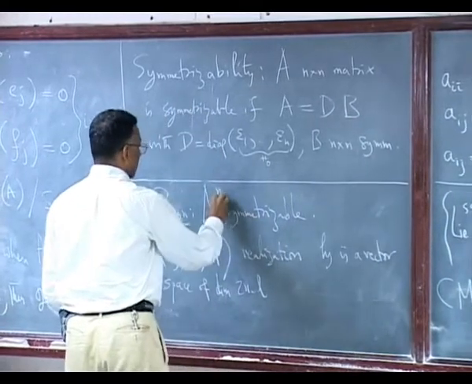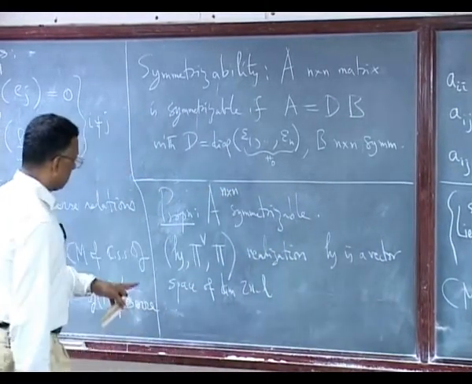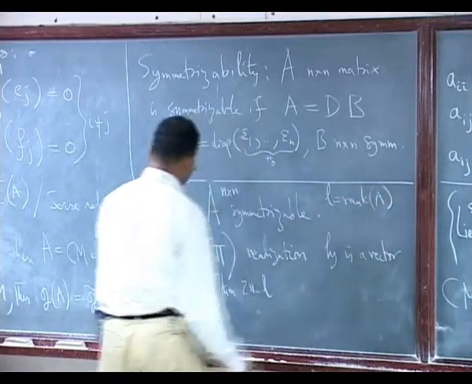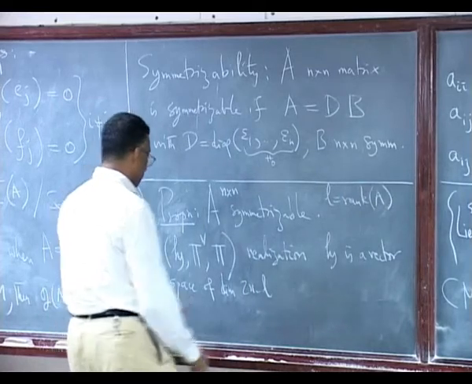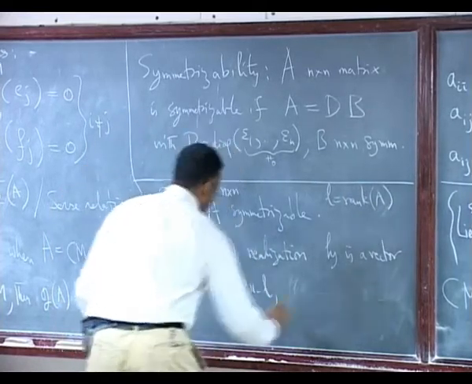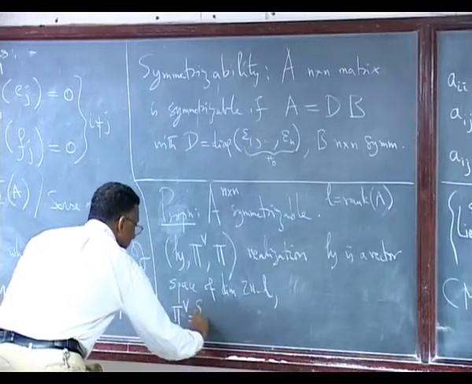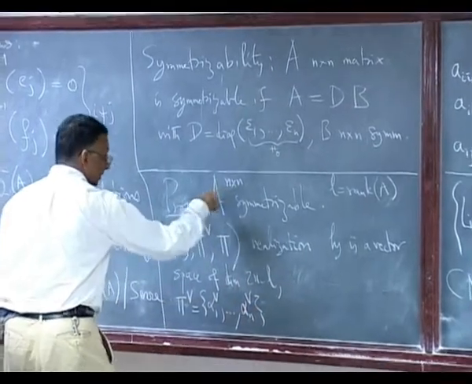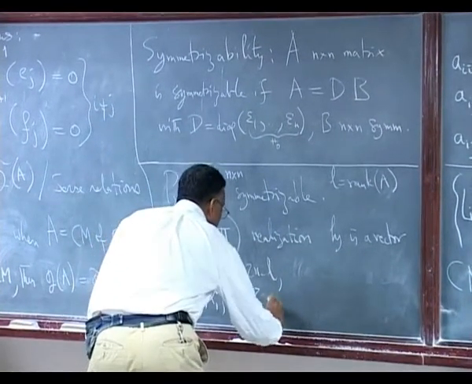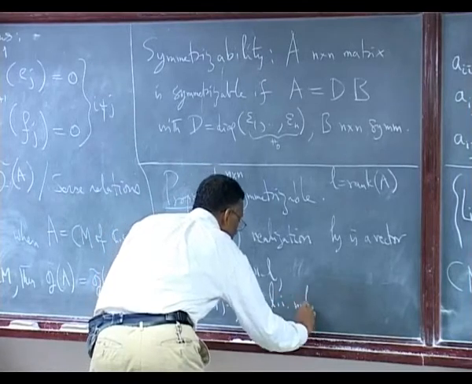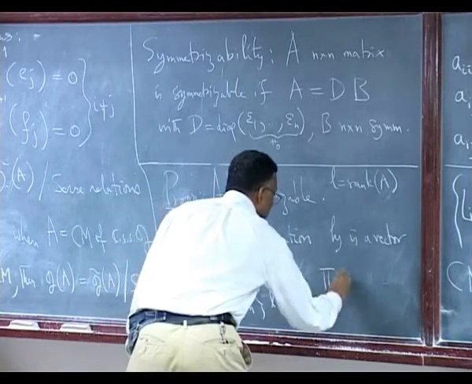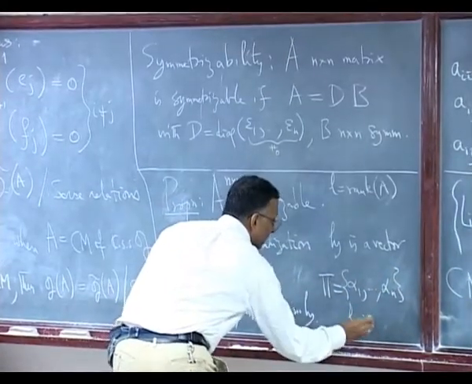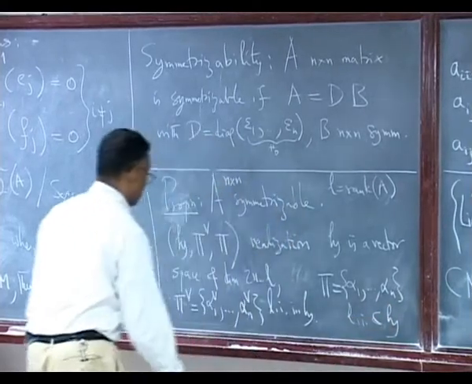A is n by n, L equals the rank of A. H is a vector space of dimension 2n minus L. Alpha pi check is by definition a set of n linearly independent elements in H, where n is the size of A, and pi is alpha 1 through alpha n, linearly independent elements in H star.